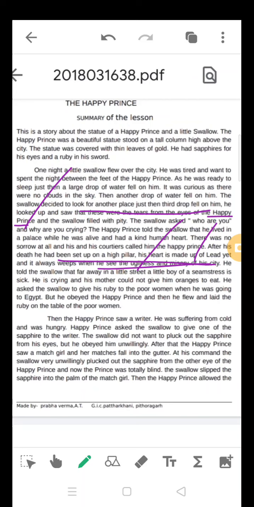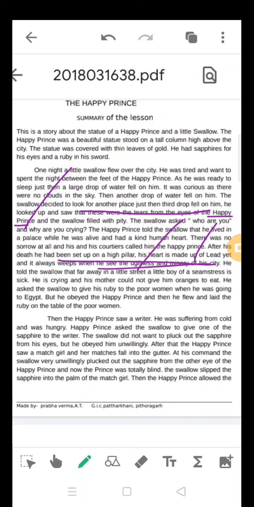Even though he is dead, he told the swallow that far away in a little street, a seamstress's little boy is sick. The small boy is crying, but his mother is not picking him up. Why? She could not give him oranges to eat because she does not have money. The lady was making a garland to be given to the maid of honor in the court the next day, and only by earning some money can she feed the child.